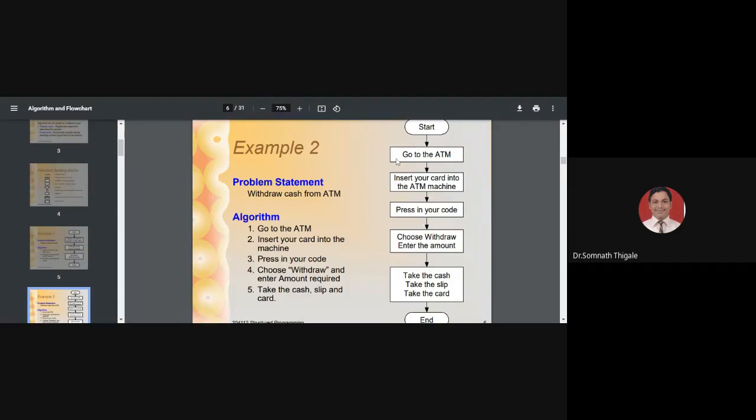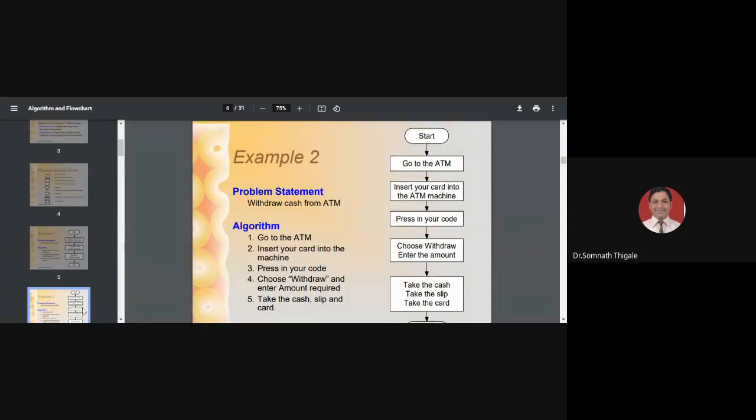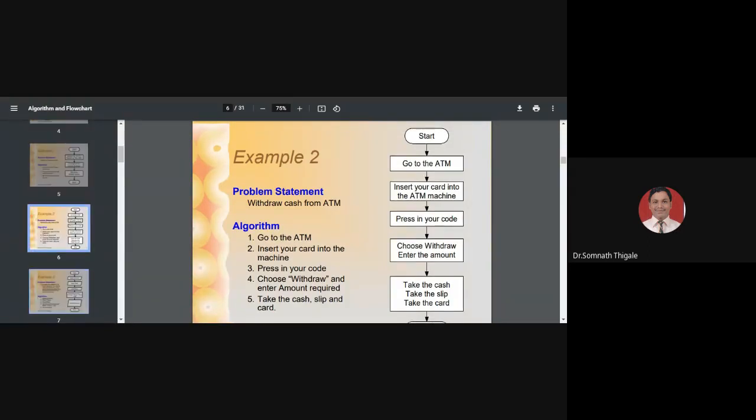First step: go to the ATM, insert your card, press your PIN, that is code, choose the amount, means select, or you can write an amount also, which amount you want to withdraw. Once it gets completed, you can take the cash, take the slip, take the card and complete the transaction. End. Again, if you want to go for one more transaction, select here: want to continue? If yes, again performing this transaction, or else you can end the activity. So this is the simplest way to perform the transactions related to your bank withdraw option.